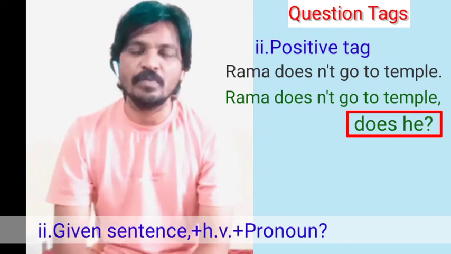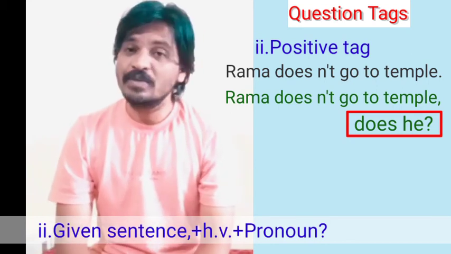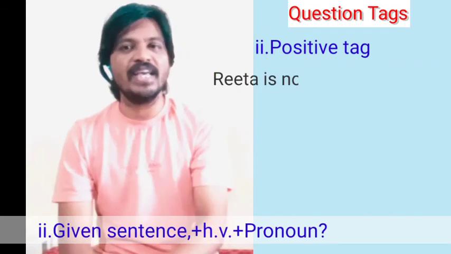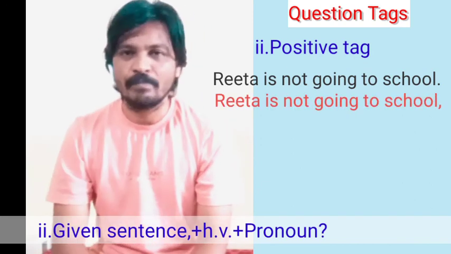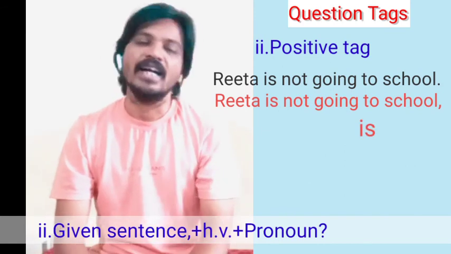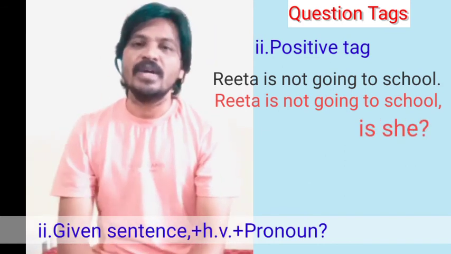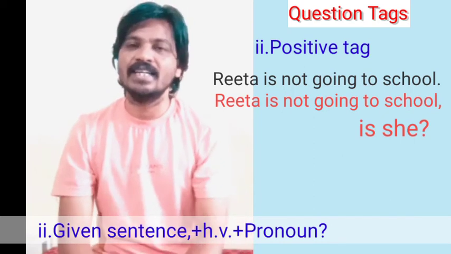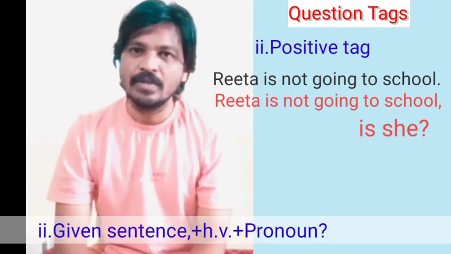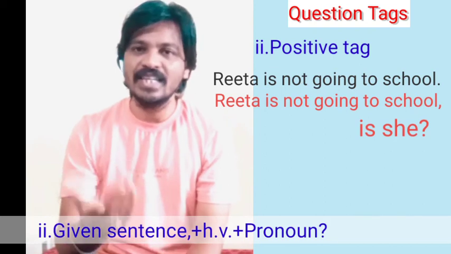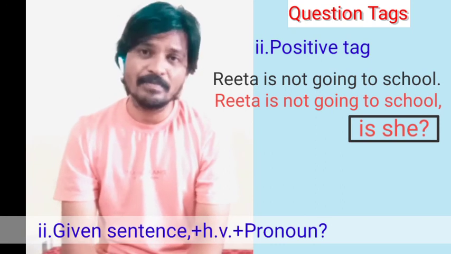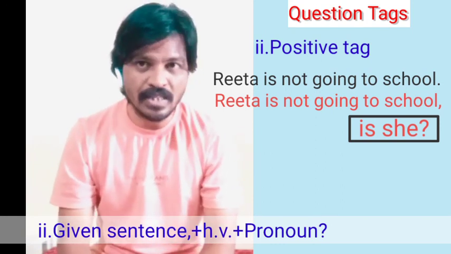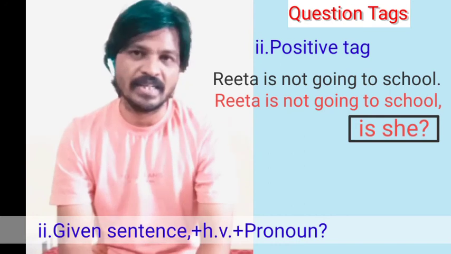So next, one more example. What is that? Rita is not going to school, because it is a negative sentence with a positive tag. Yes, Rita is not going to school. Take the given sentence, Rita is not going to school, then a comma and plus the helping verb, is, and next the subject pronoun. What is that? She, because Rita, according to gender, we have to take she here. Yes, is she, question tag, question mark. Rita is not going to school, is she? Yes, this is the question tag.